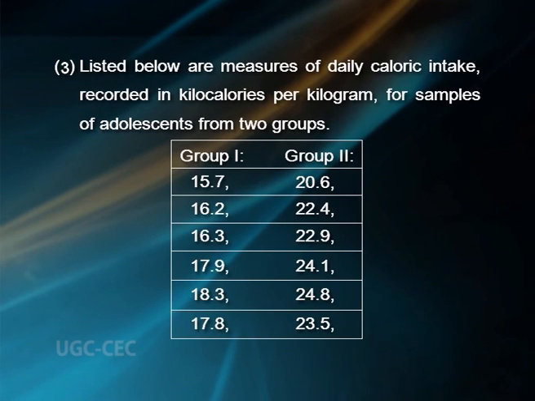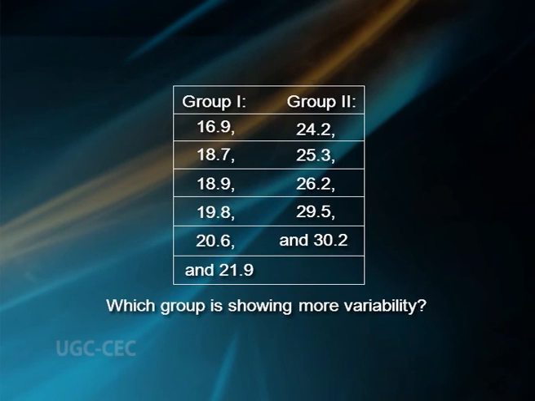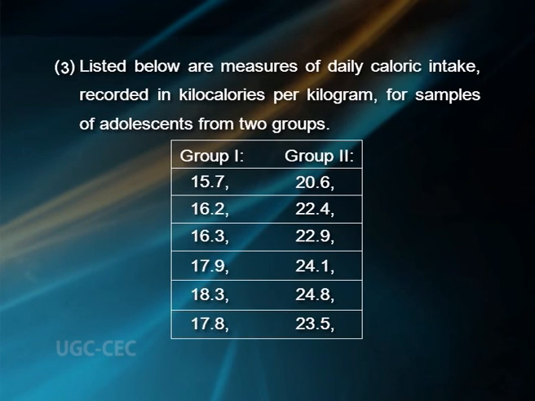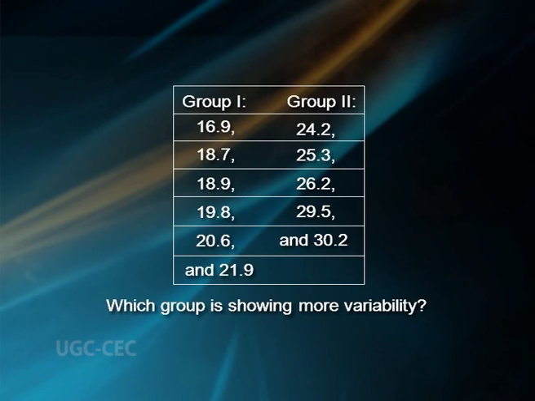3. Listed below are measures of daily caloric intake recorded in kilocalories per kilogram for samples of adolescents from two groups. Group 1: 15.7, 16.2, 16.3, 17.9, 18.3, 17.8, 16.9, 18.7, 18.9, 19.8, 20.6 and 21.9. Group 2: 20.6, 22.4, 22.9, 24.1, 24.8, 23.5, 24.2, 25.3, 26.2, 29.5 and 30.2. Which group is showing more variability?